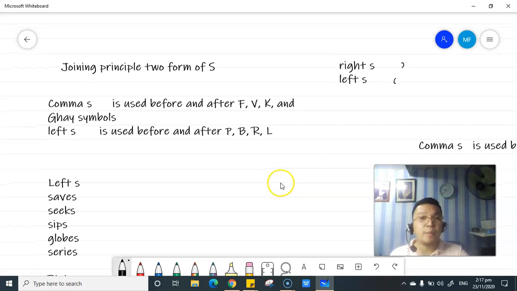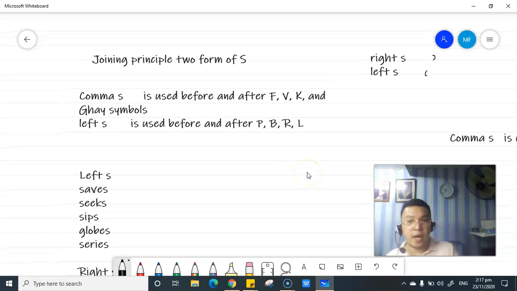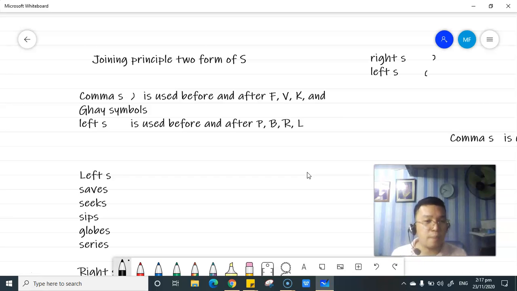The comma S is used before and after F, V, K, and G symbols. The left S, the mirror of the comma S, is used before and after P, B, R, L symbols.